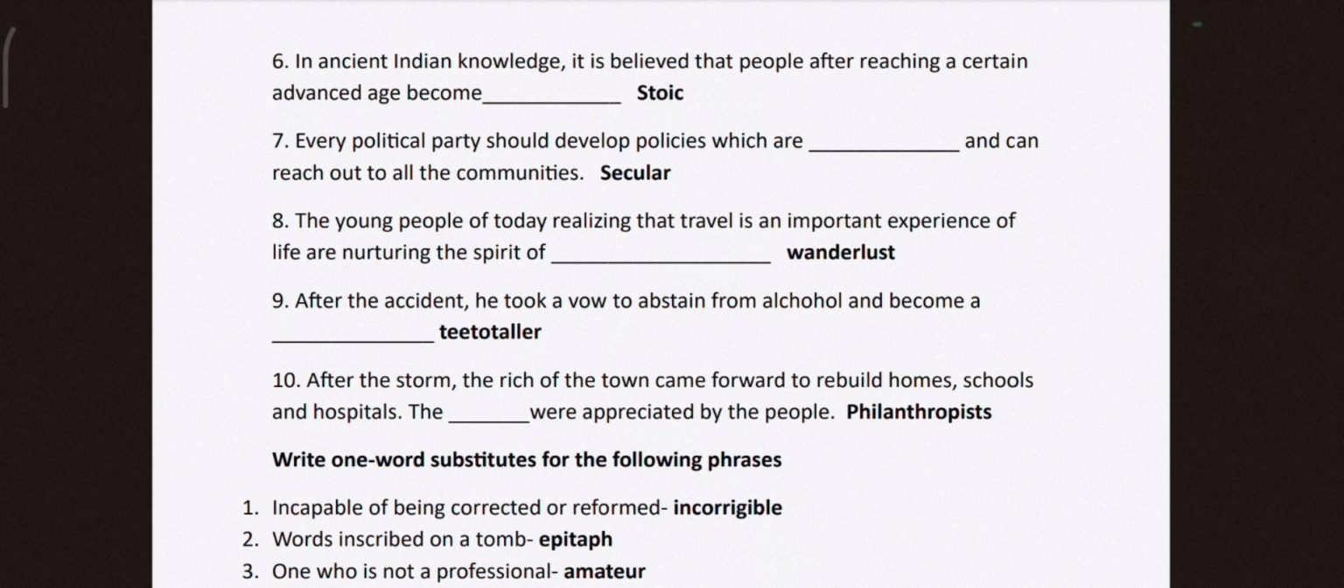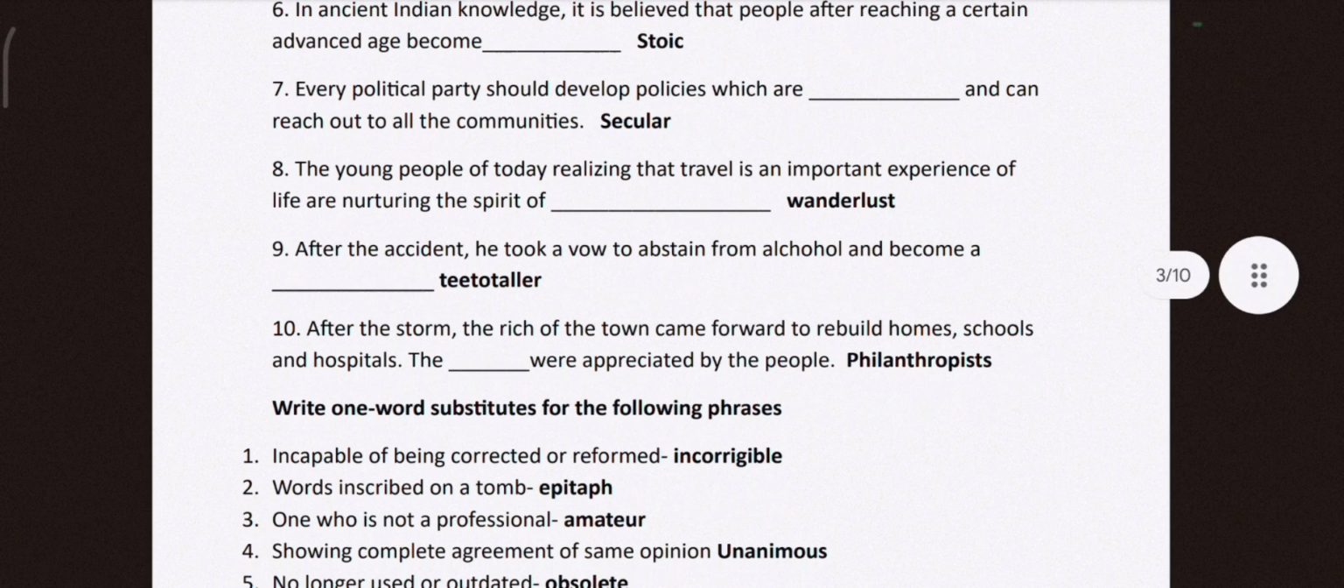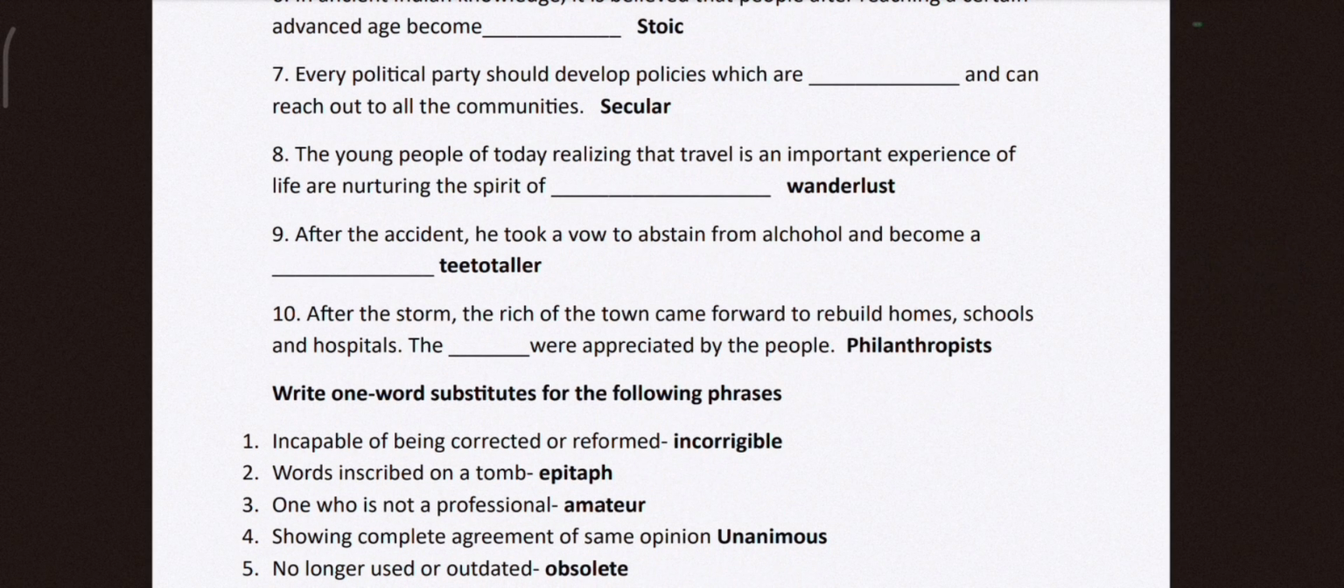Every political party should develop policies which are secular and can reach out to all communities, which are not religious in nature. The young people of today, realizing that travel is an important experience of life, are nurturing the spirit of wanderlust. Many people enjoy traveling to different places. After the accident, he took a vow to abstain from alcohol and become a teetotaler. After the storm, the rich people of the town came forward to rebuild homes, schools and hospitals. The philanthropists were appreciated by the people.